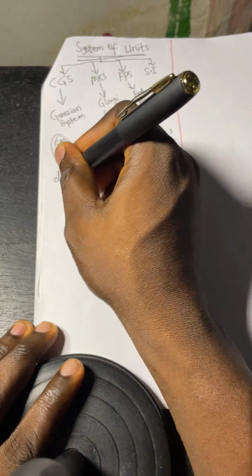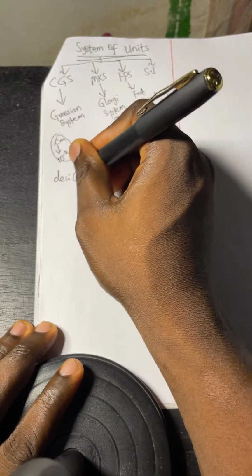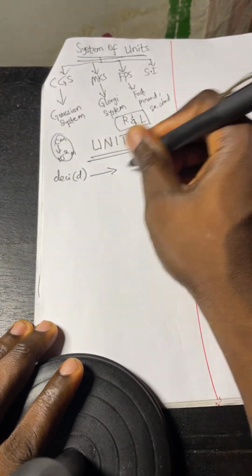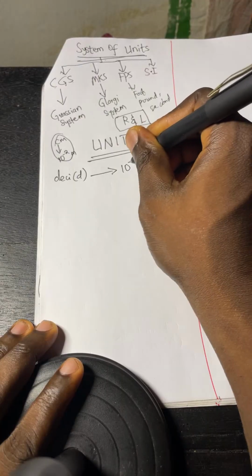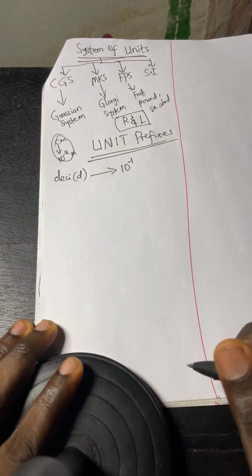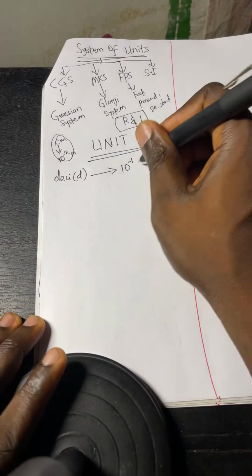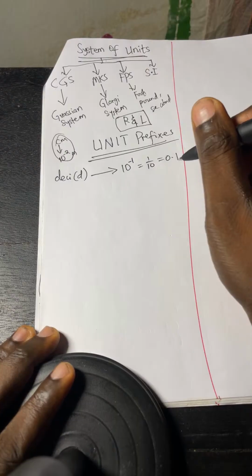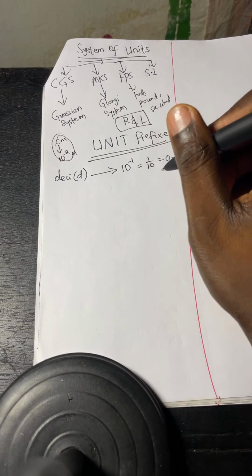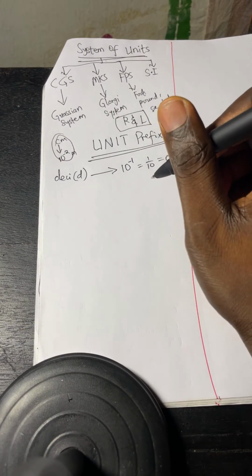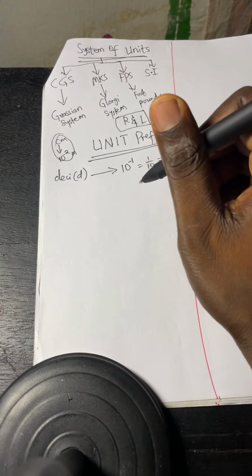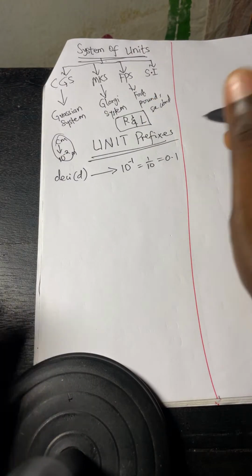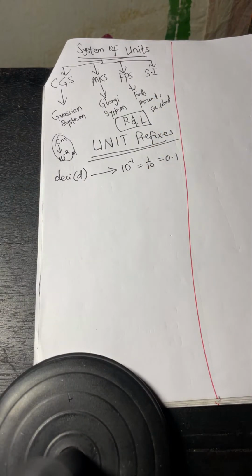Take note of this. We start with deci. Deci can be small letter d, like decimal. You have heard of decimal. What does it stand for? It stands for 10 raised to power minus 1. In indices, this is 1 over 10, which is 0.1. So if they say decimeter, decinewton, are you seeing why it is a unit prefix? Decimeter, decinewton, and you know that they're actually referring to this.